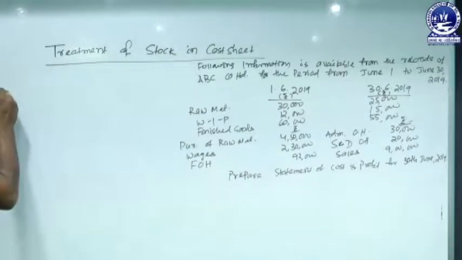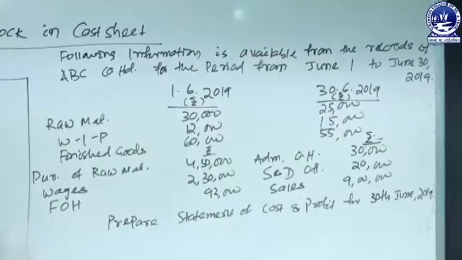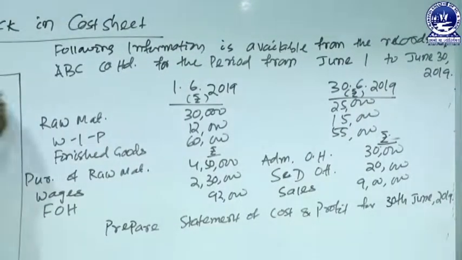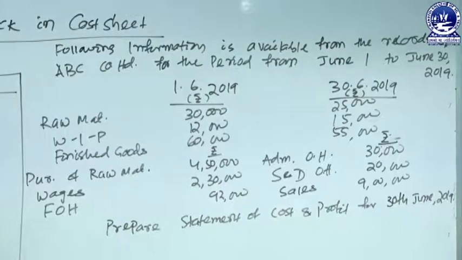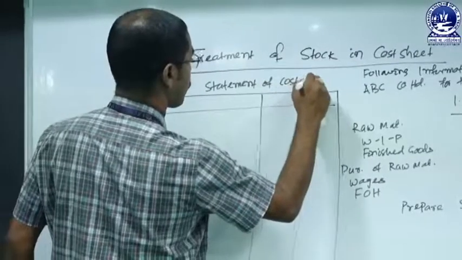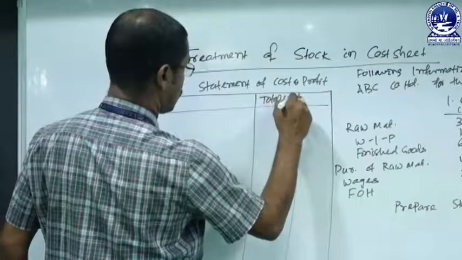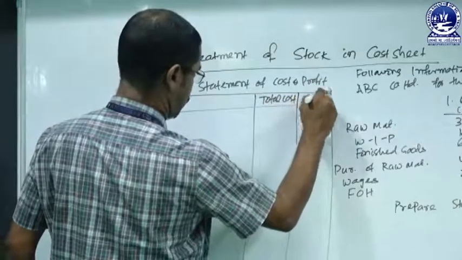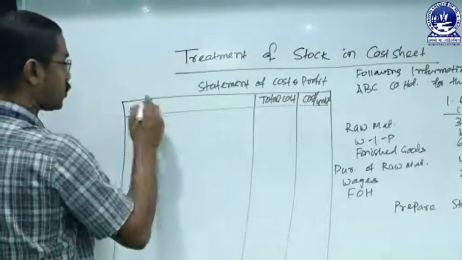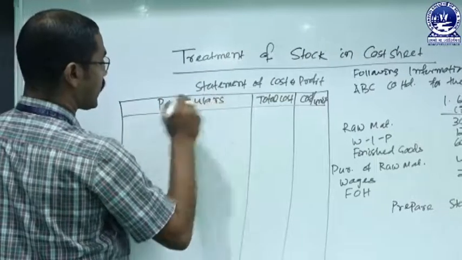So how will this be calculated, how the statement of cost and profit will be made, that we can mention here. So this is a statement of cost and profit. This column represents total cost. This is cost per unit. If the total cost is divided by the units produced, then we can find out cost per unit. This is the particulars column.